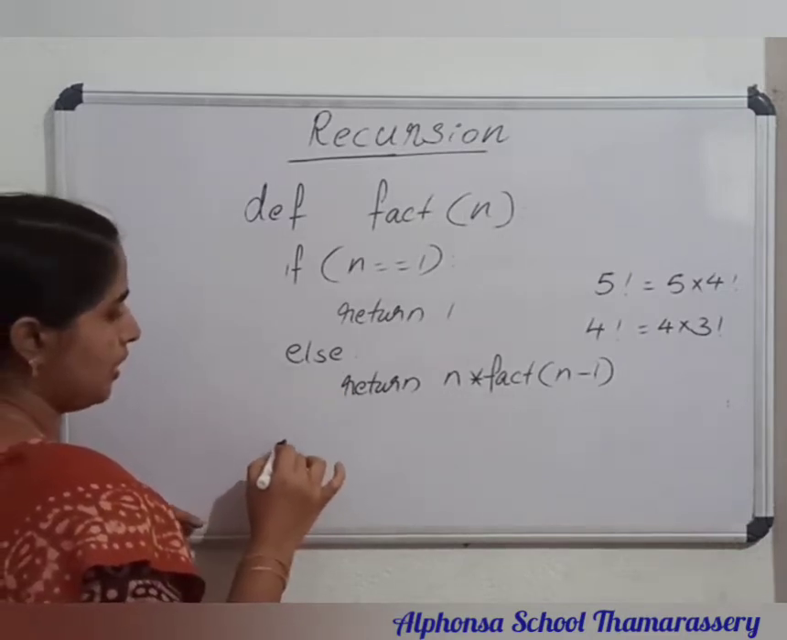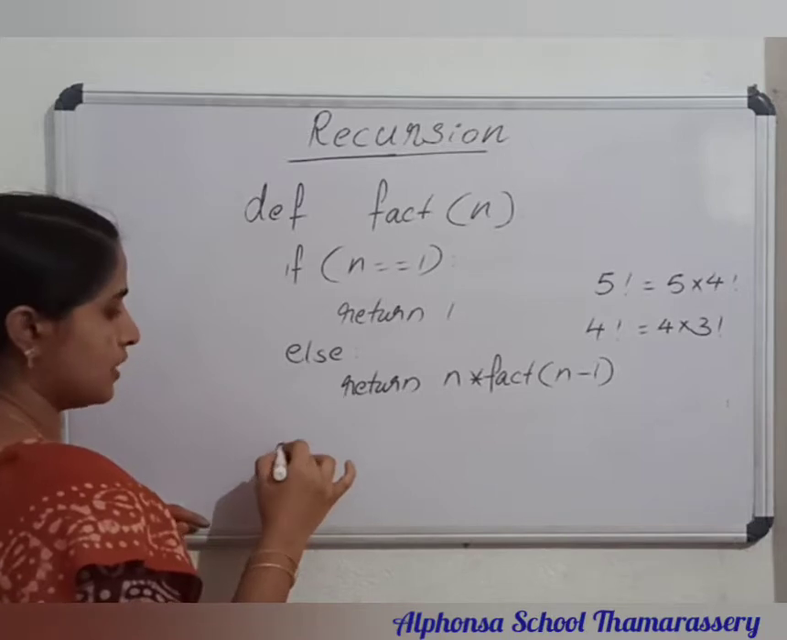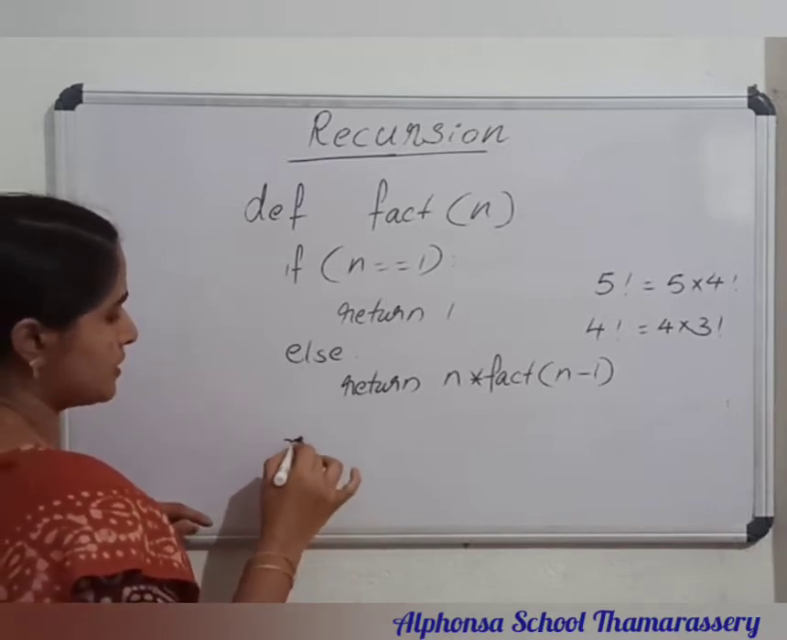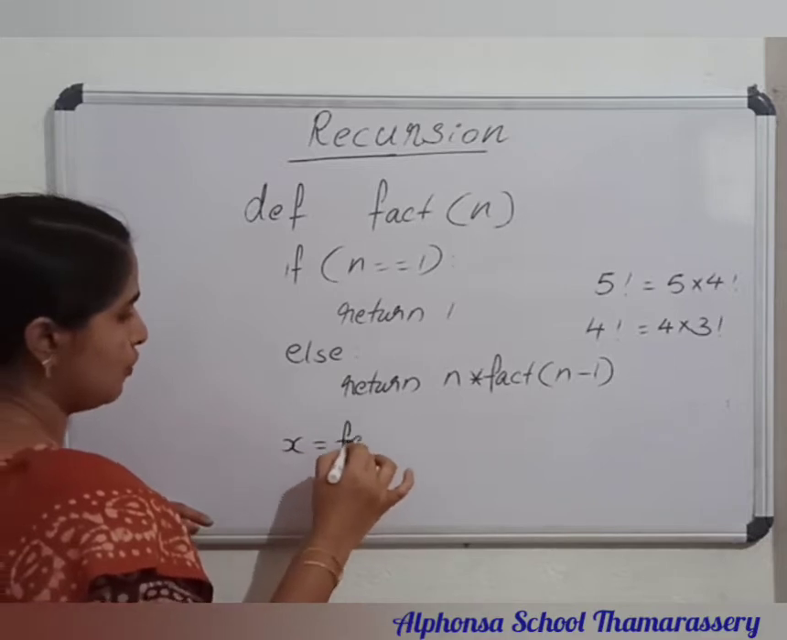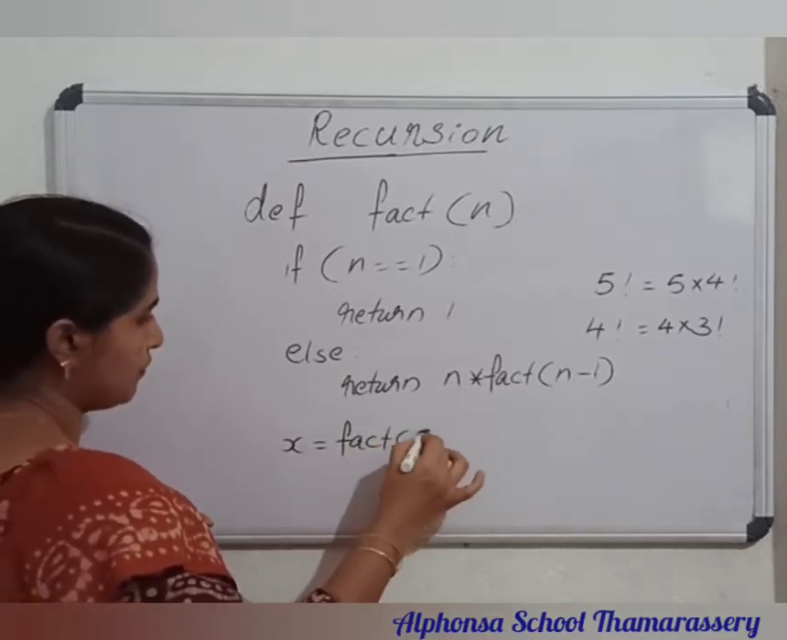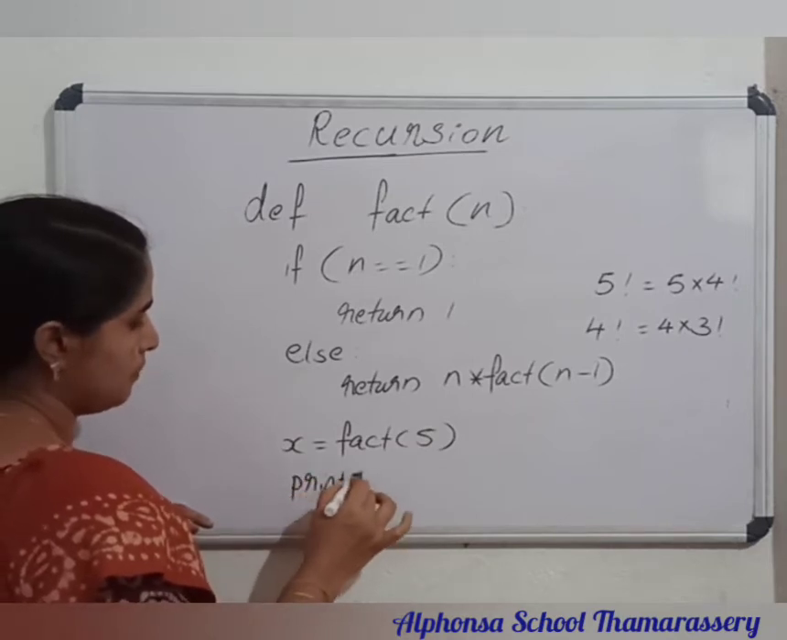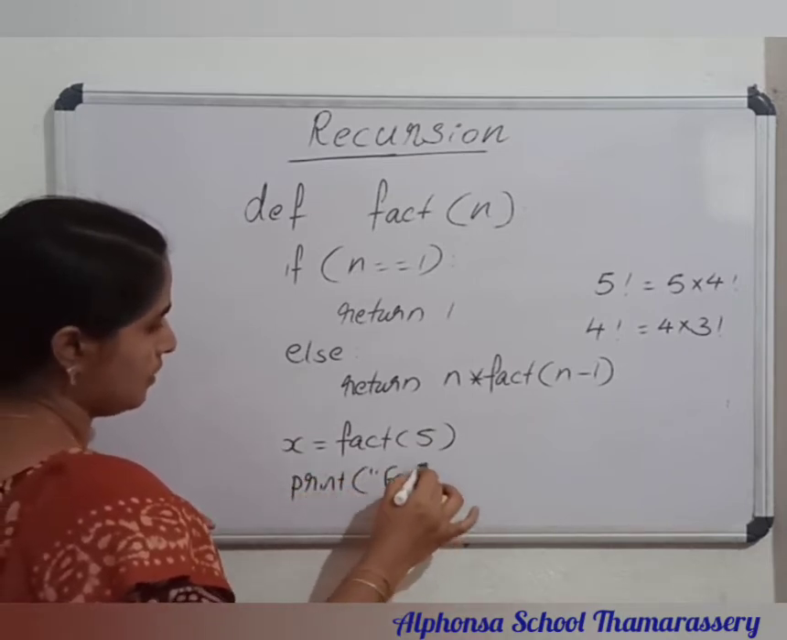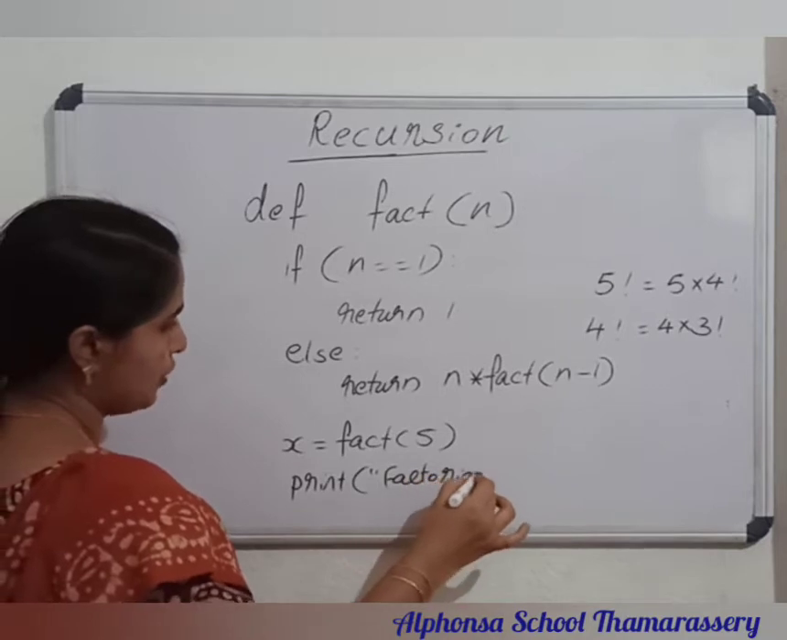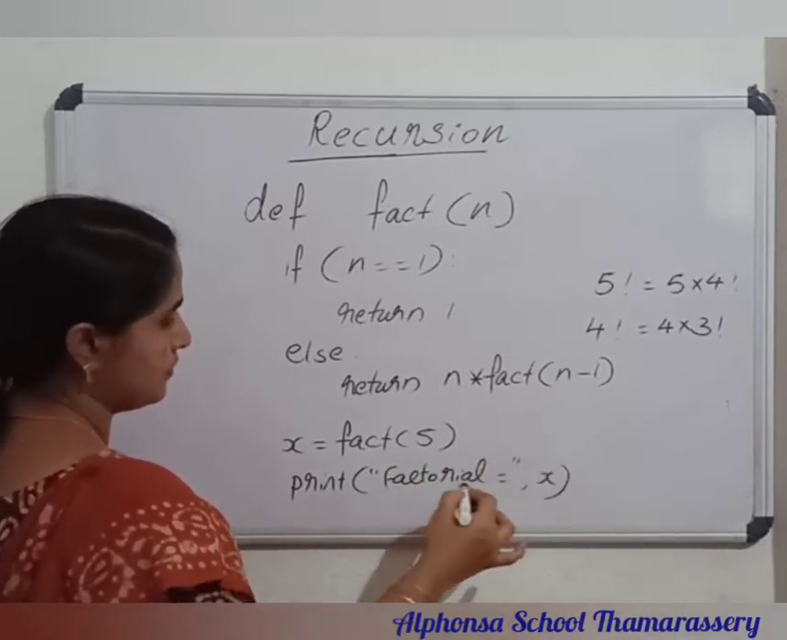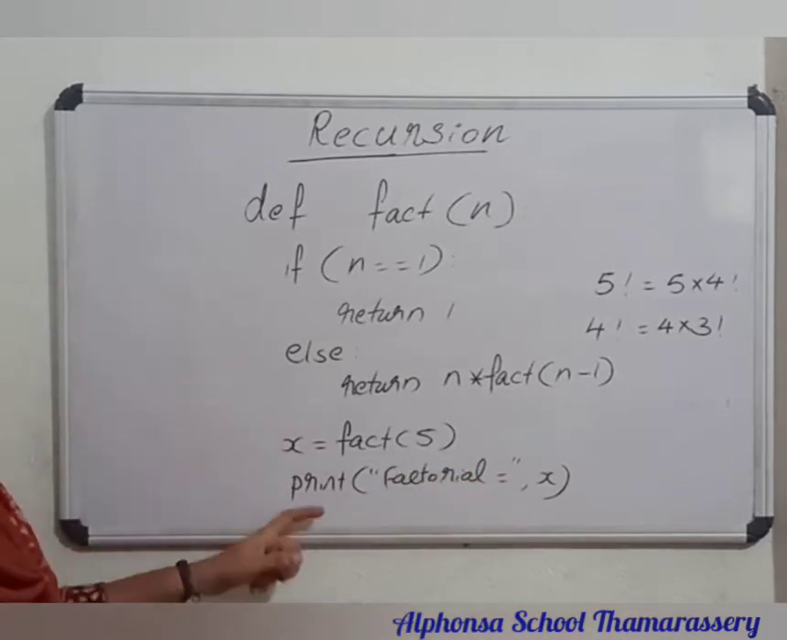Then next is the main of the same. If I am using the number 5 to find out the factorial, I am writing the statement as x equal to fact of 5. Then next, the print statement: print factorial equal to x. This is the main for the same. Yes, then we can trace the program.